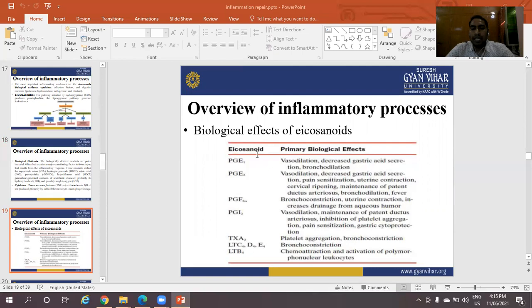PGI2 is responsible for biological effects like vasodilation, maintenance of patent ductus arteriosus, inhibition of platelet aggregation, pain sensitization, and gastric cytoprotection. Next one is TXA2, thromboxane A2: platelet aggregation and bronchoconstriction. These are the primary biological effects.